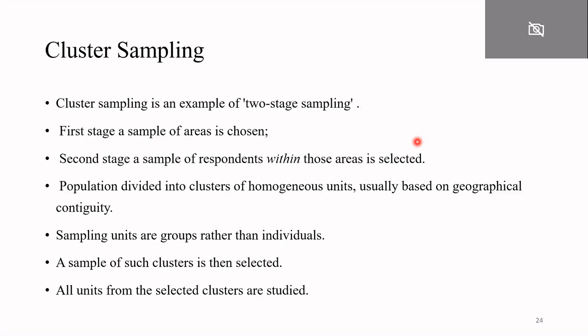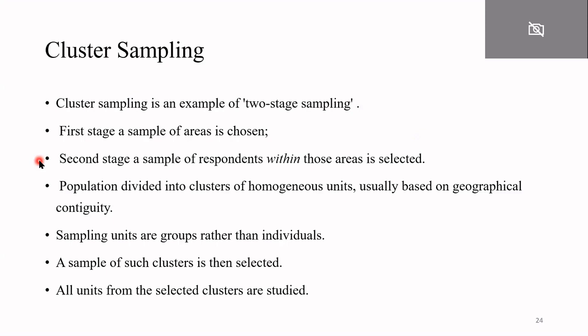So there is a very important thing that you should know: in cluster sampling you will make clusters, or you will make groups, in such a way that between clusters there will be a lot of homogeneity, but within a cluster there should be heterogeneity.